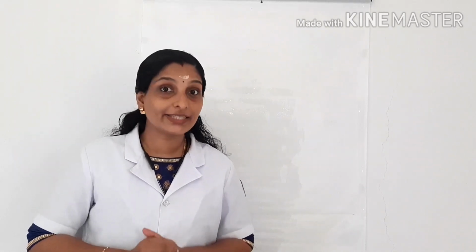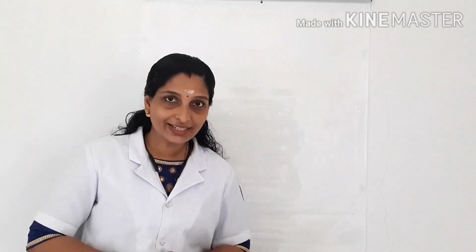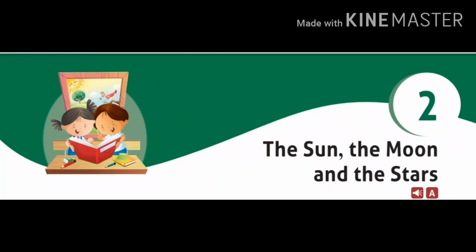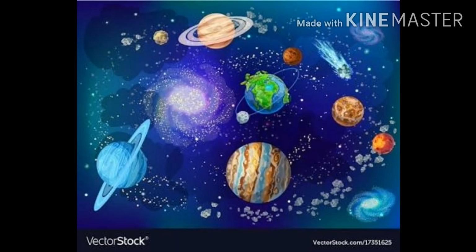Let us start today's session by recollecting the things which we learned in our previous classes. This is our second chapter, the sun, the moon and the stars. First of all, we discussed about the universe. It is a big open place that contains everything. The sun, the earth and the other planets, the moon and the stars are objects in this universe. The sky is also a part of it.